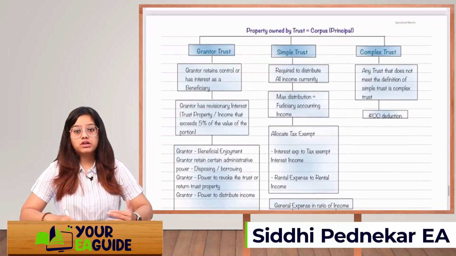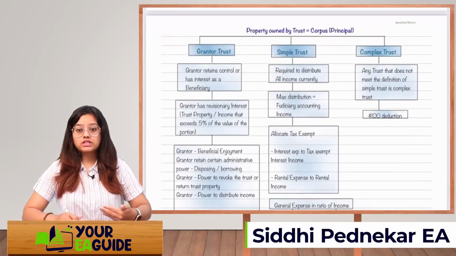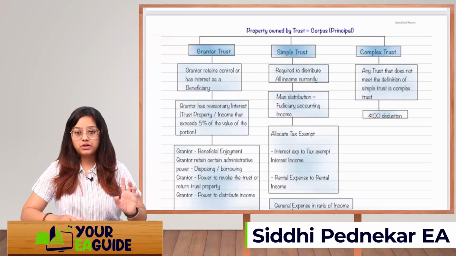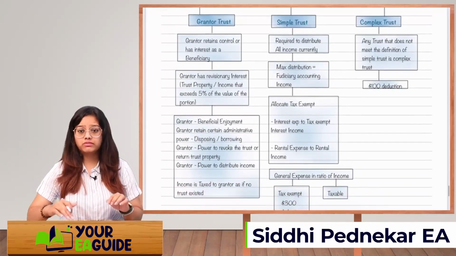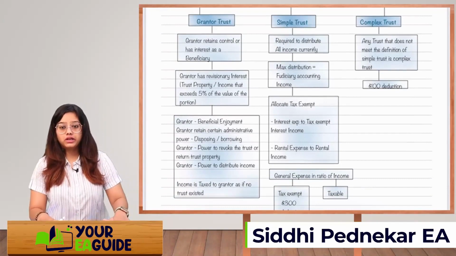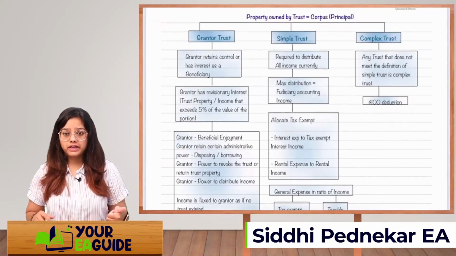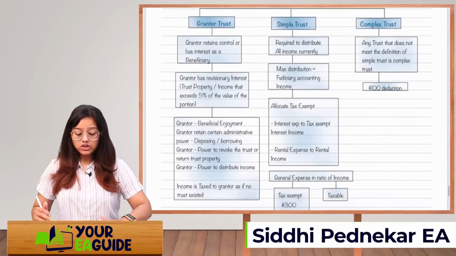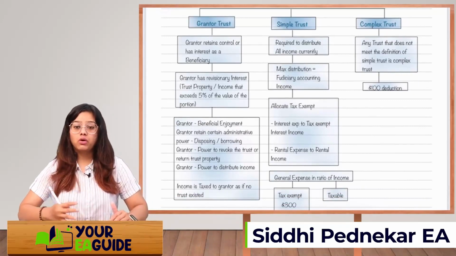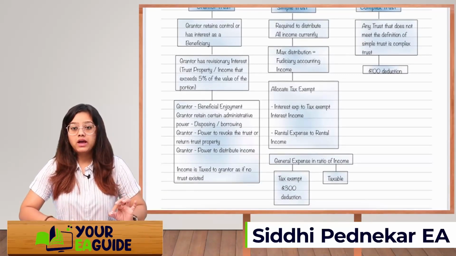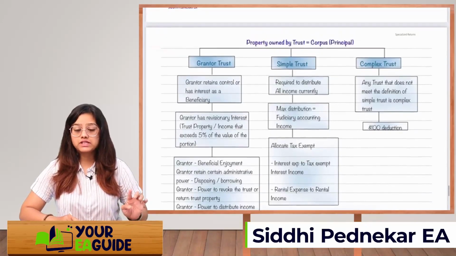But if it's a simple trust, what do you mean by simple trust? If the trust has decided to distribute all the income which they have currently earned, then it's called a simple trust. The maximum distribution that the trust can make is the fiduciary accounting income. We will see the calculation right after this: how we are going to calculate the distributable net income, the fiduciary's accounting income, how much will be taxable, and how much distribution will be deductible. Only up to that amount the trust can distribute, and the whole amount will be considered as distributed currently if it's a simple trust.